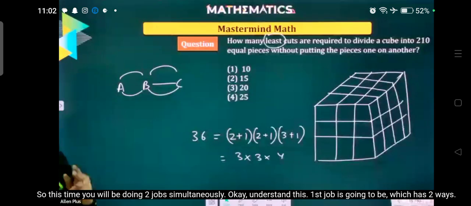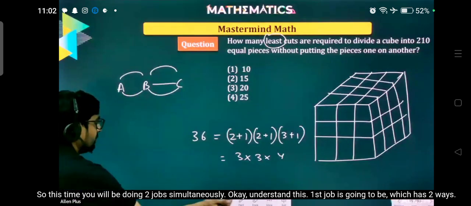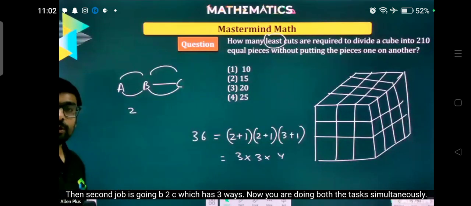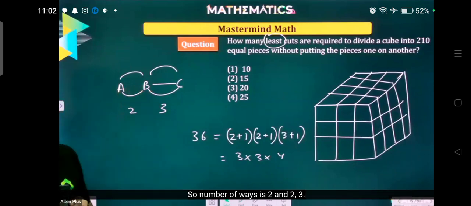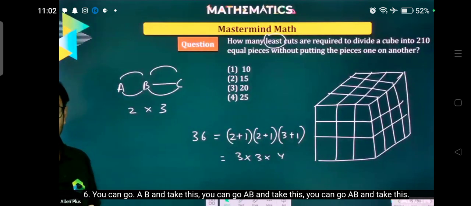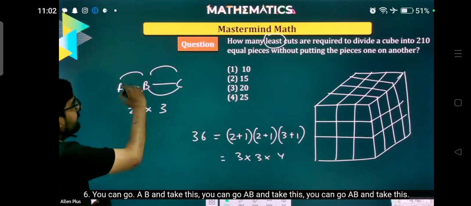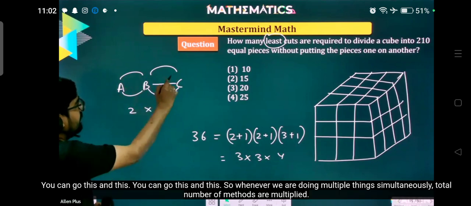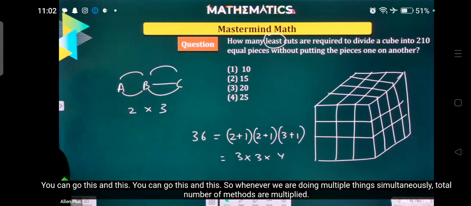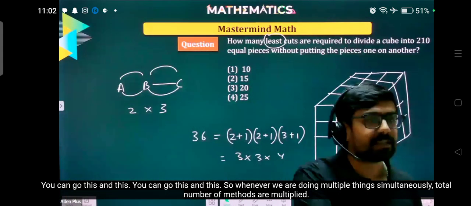So this time you will be doing 2 jobs simultaneously. First job is going A to B, which has 2 ways. Then second job is going B to C, which has 3 ways. Now you are doing both the tasks simultaneously, so number of ways will be 2 into 3, 6. You can go AB and take this, or this and this. So whenever we are doing multiple things simultaneously, the total number of methods are multiplied.